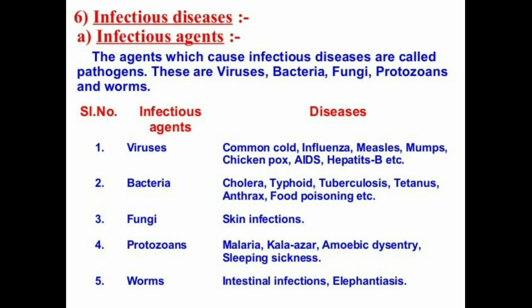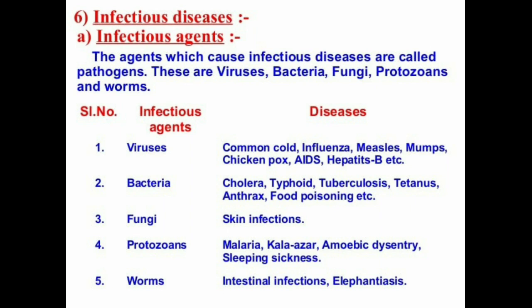So have you ever thought why we classify these kinds of diseases by different infectious agents? Because if we classify them, then only can we decide what kind of treatment we have to use. The treatment against a bacterial disease and a viral disease will not be the same. It will be different because the body constitution of a bacterium is different from that of a virus. So we can't use the same medicines for a bacterial disease and a viral disease.